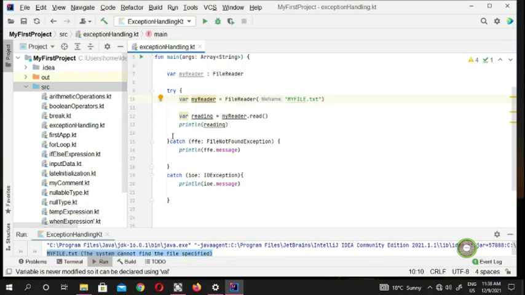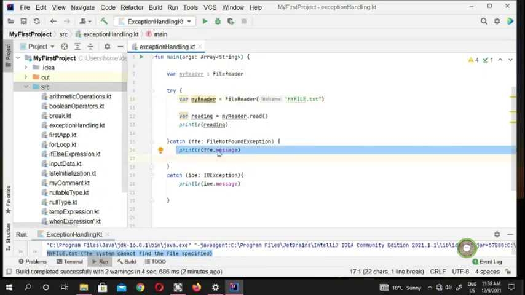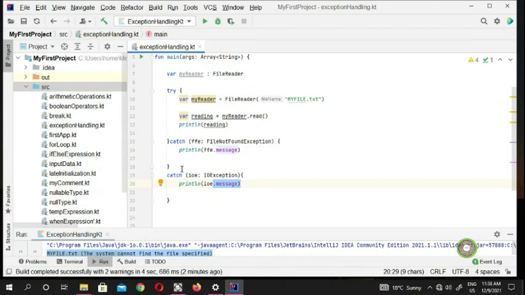But if Java can't find this, then you need to put FileNotFoundException, and you can put your message here, file not found exception dot message. Java is going to show you the message, and if the file has anything that Java, or Kotlin, thinks is corrupted for some other reason, then Java is going to display this input output error.